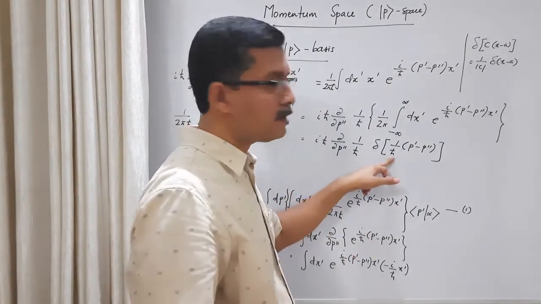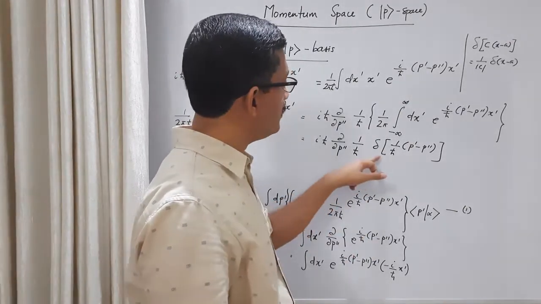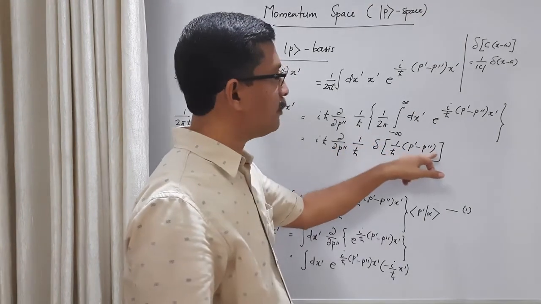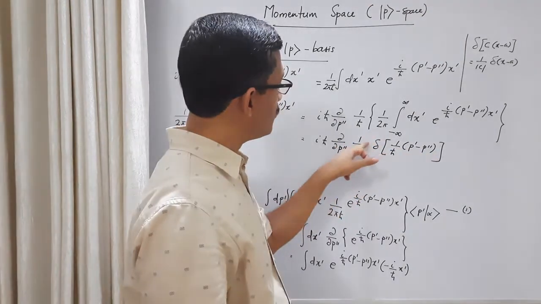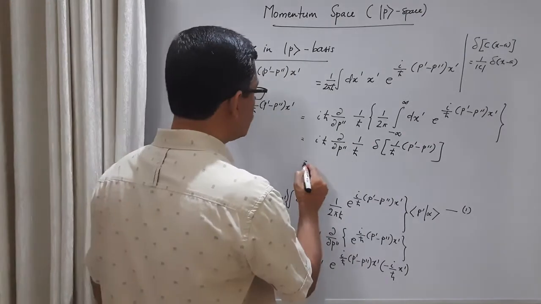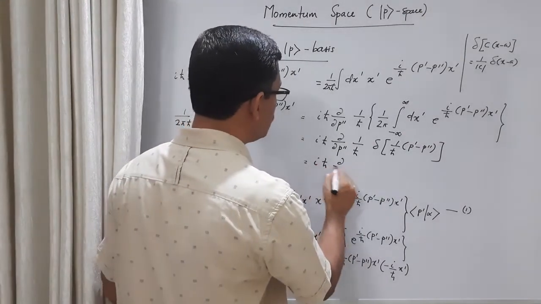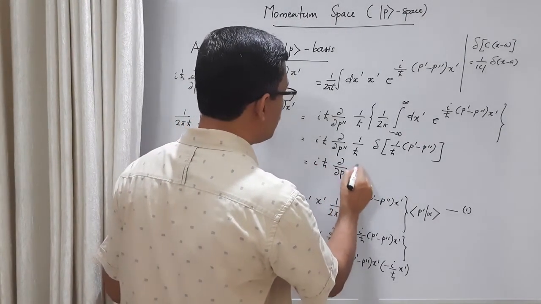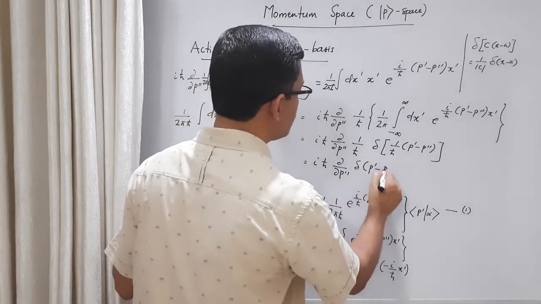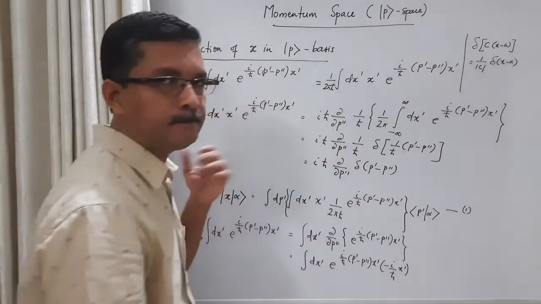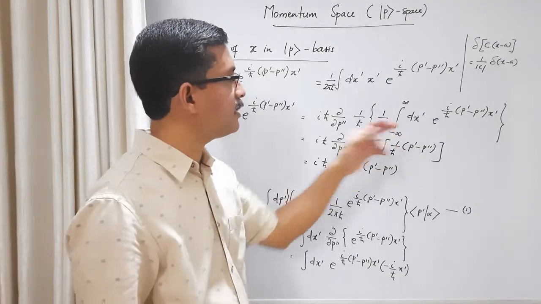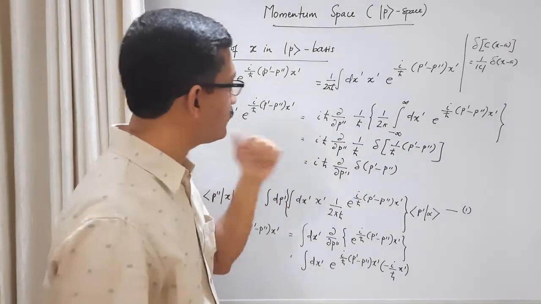So 1 by mod c becomes h cross. So this you can write as h cross times delta (p prime minus p double prime). This h cross and this h cross will cancel. So we have i h cross dou by dou p double prime delta (p prime minus p double prime). Okay, this is h cross times delta (p prime minus p double prime), and h cross will cancel.